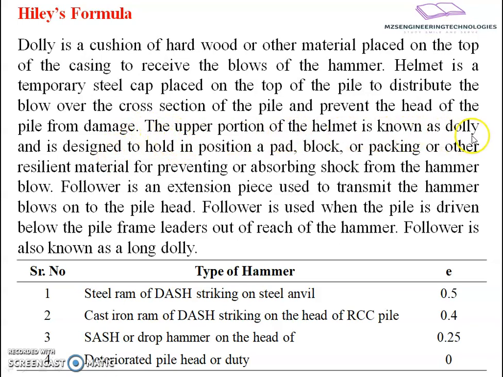The upper portion of the helmet is known as the dolly and is designed to hold in position a pad, block or packing or other resilient material for preventing or absorbing shocks from the hammer blow. So above the head there will be a certain cushion element, and that total arrangement we will call a dolly. Collar is the